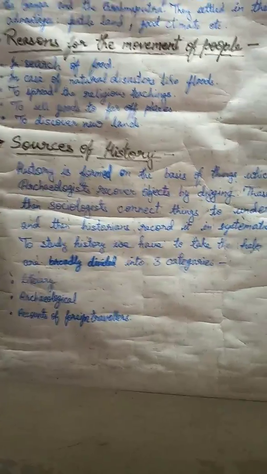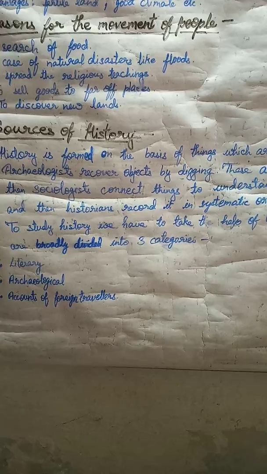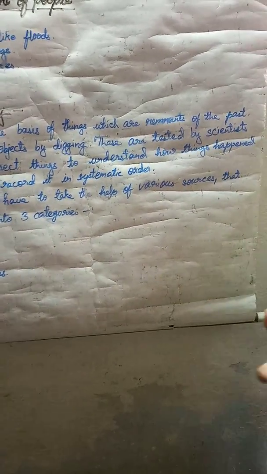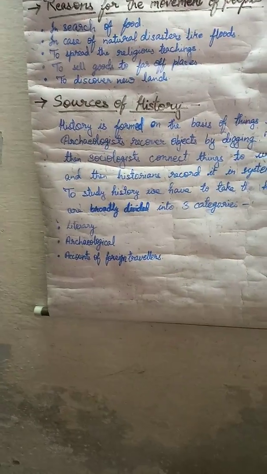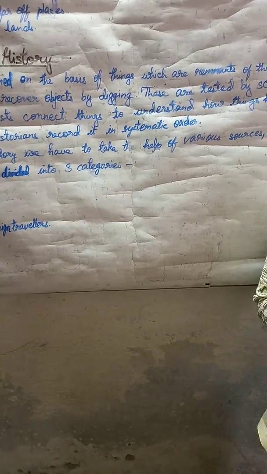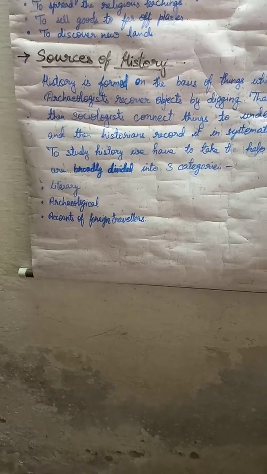Now the next topic is sources of history. All these things which we are discussing, do you know from where we have got to know? It must be from somewhere that we have come to know about these things. So all these things have some sources. Somewhere it is either written or from the buildings or other things. Some leftovers must have been found from where we have come to know the things. So all these ways by which we come to know are the sources of history.